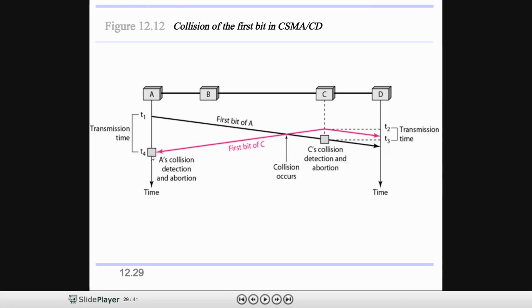After knowing the collision information, A performs collision detection and abortion.